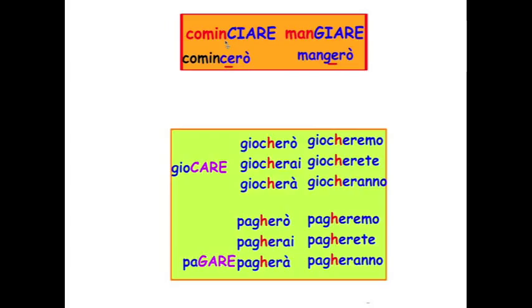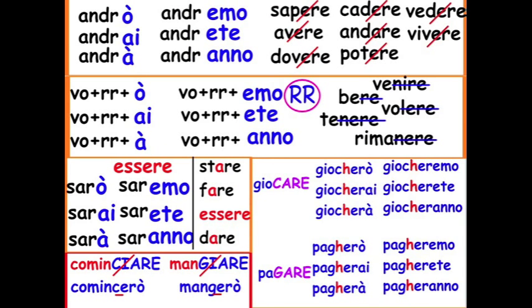So studiare, which is one that you like to think it's in this category, doesn't match. That's just iare. I need the C and the G. Ciare and giare. In that case, if you do have that, you will now not need the I. Okay? It becomes mangerò, mangerai, mangerà, mangeremo, mangerete, mangeranno. So it's right here, you eliminate this, and here you add the H. So these are the irregular and regular verbs at the future tense.